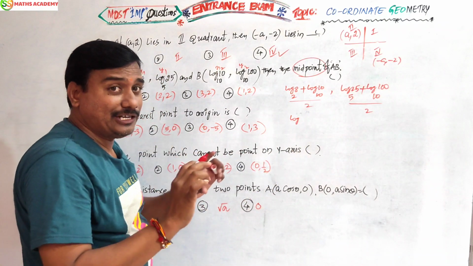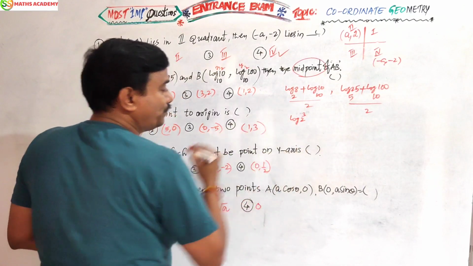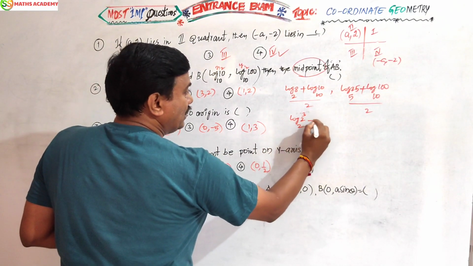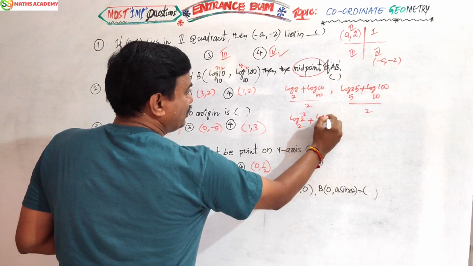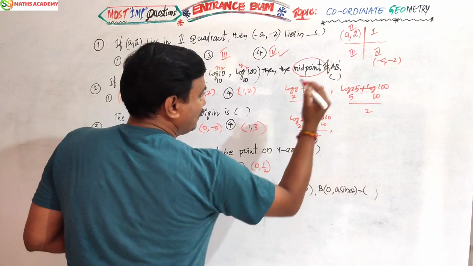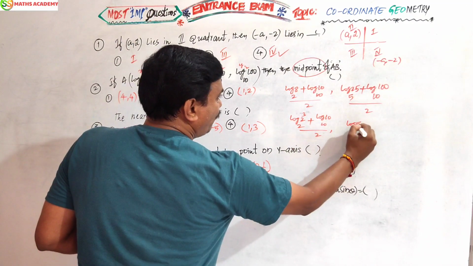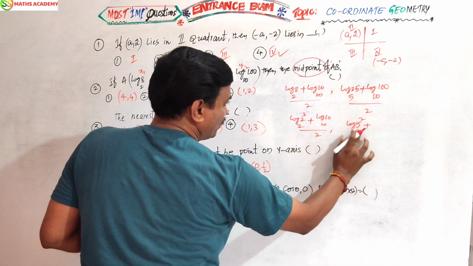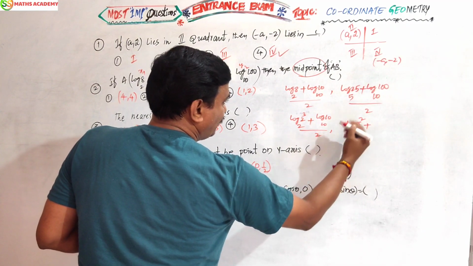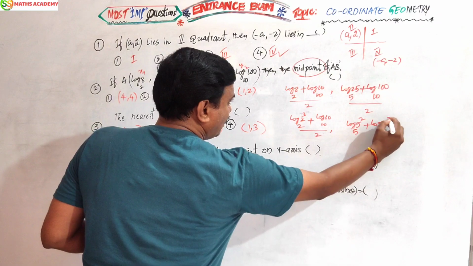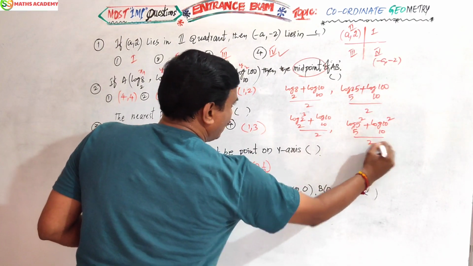Already I explained log 8 very clearly. Log 8 can be written in exponent form as 2 cube to the base 2. Log 10 to the base 10 you write as it is. Log 25 in exponent form is 5 square to the base 5. Right, dear friends. Now log 100 can be derived as 10 square to the base 10, divided by 2.